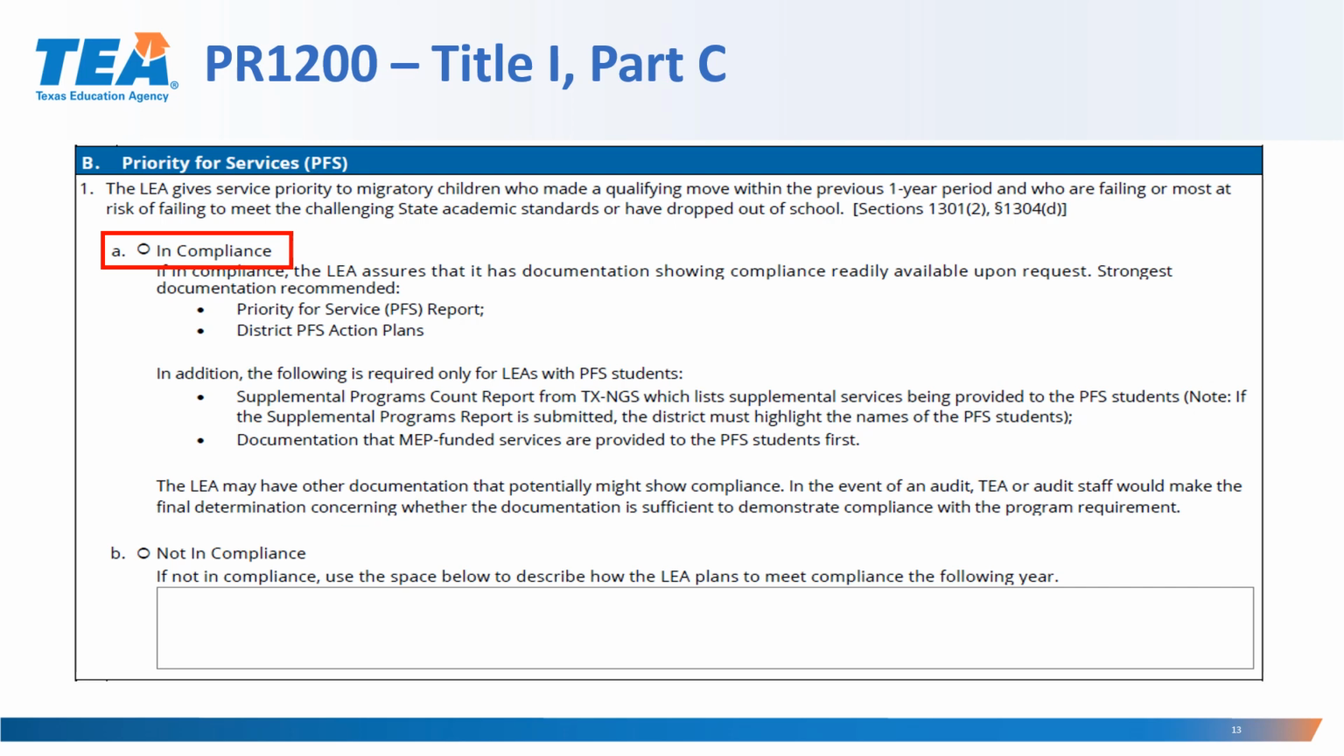In the event of an audit, TEA or the audit staff would make the final determination concerning whether the documentation is sufficient to demonstrate compliance for the program requirement. Now, if the LEA indicates that they're not in compliance, they will have to provide in the space below how the LEA plans to meet compliance for the following year.